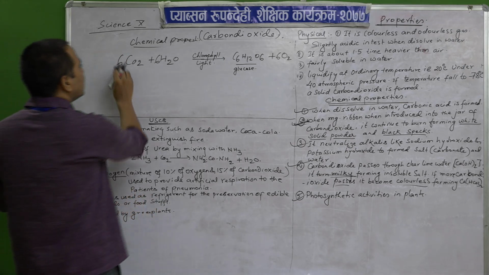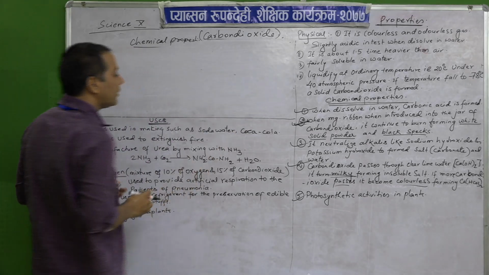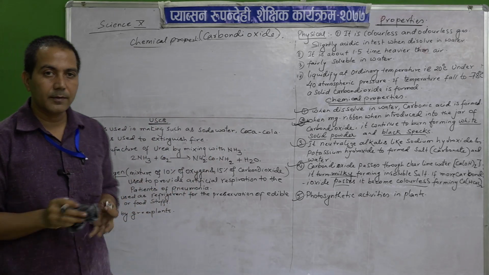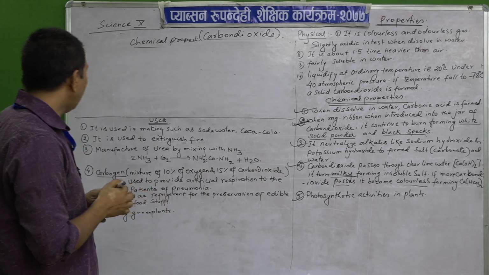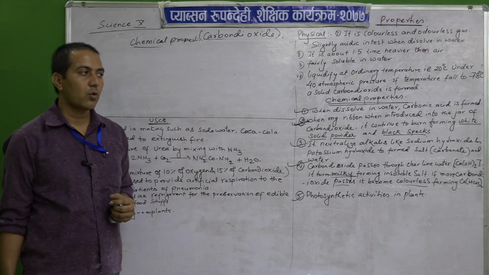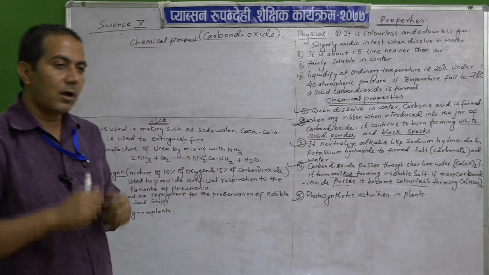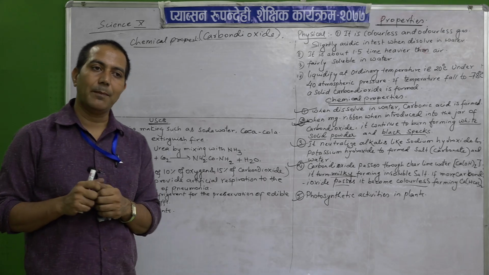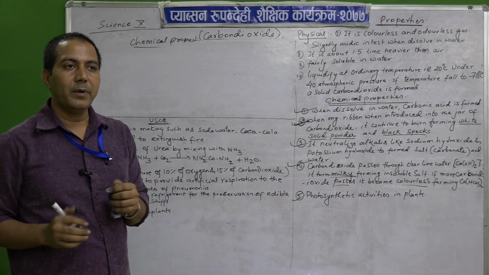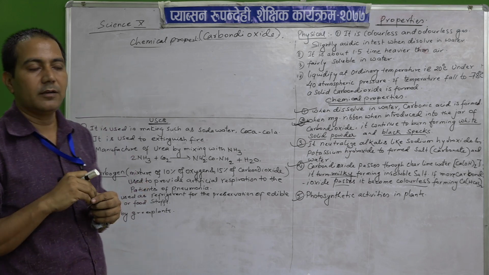Now comes the next one, the uses of carbon dioxide. What are the uses of carbon dioxide? It is used in making soda water and Coca-Cola. When we open Coca-Cola or soda water, the gas comes out, and that gas is carbon dioxide.